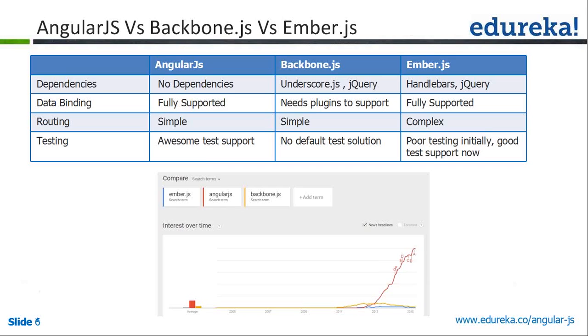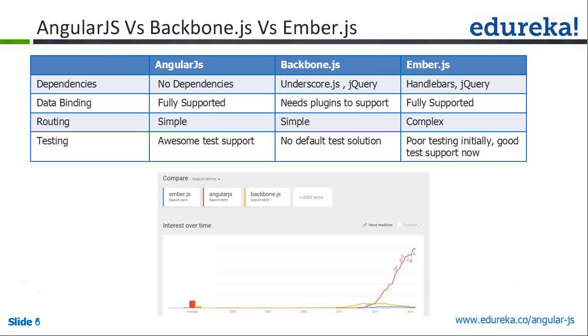Okay. So we have n number of JavaScript web application frameworks in the market. So these are all the popular ones. One is Angular.js, Backbone.js, and Ember.js. Okay, so first you have to compare. Before you choose a particular framework, we should be able to know why am I going to use this framework.